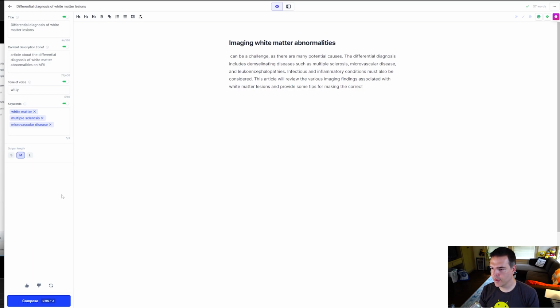Okay, the article is going to review the various imaging findings of white matter lesion and provide some tips for making the correct prognosis. All right, let's see what else. All right, let's see, distribution of lesions. Let's call that heading number 2. Let's see what it's coming up with.